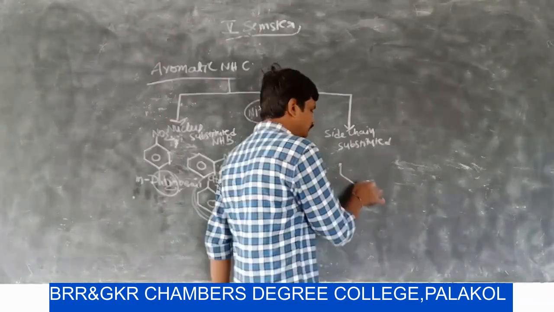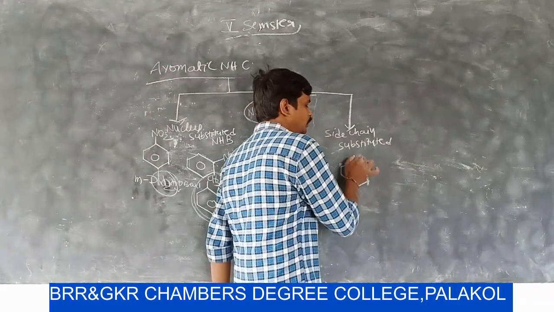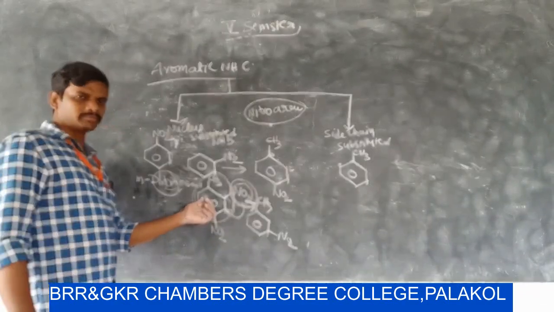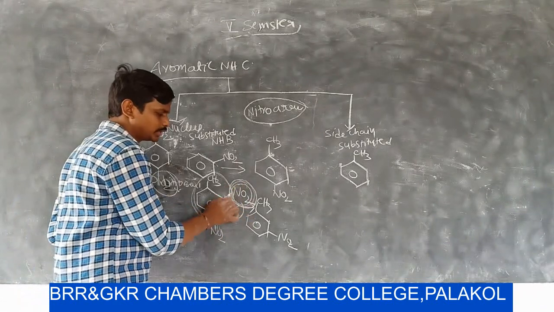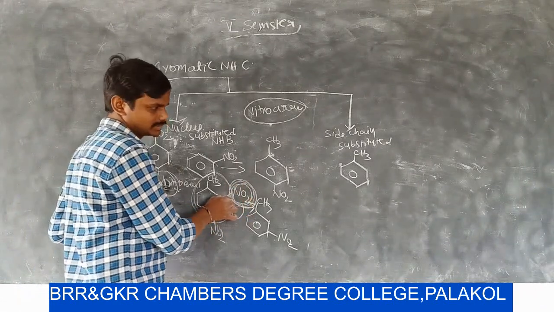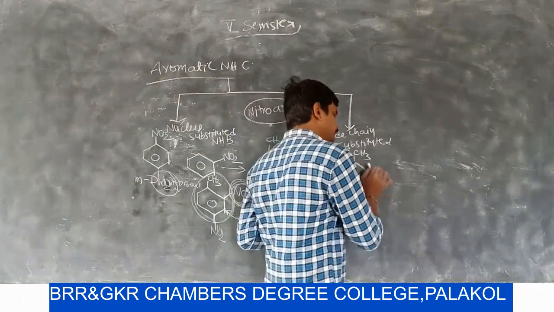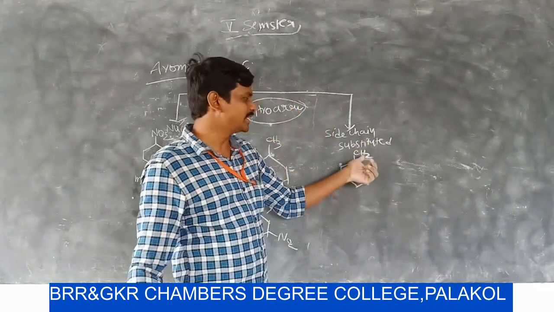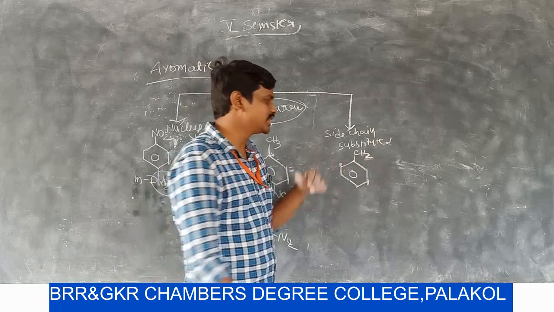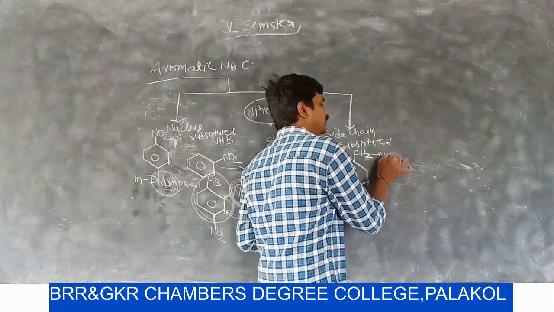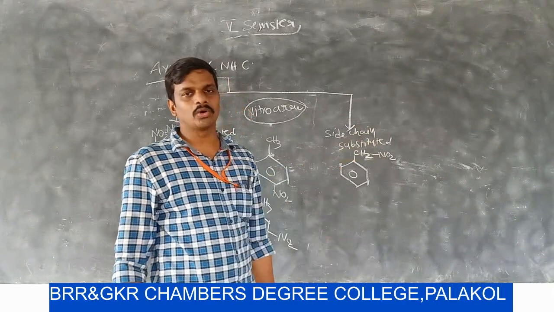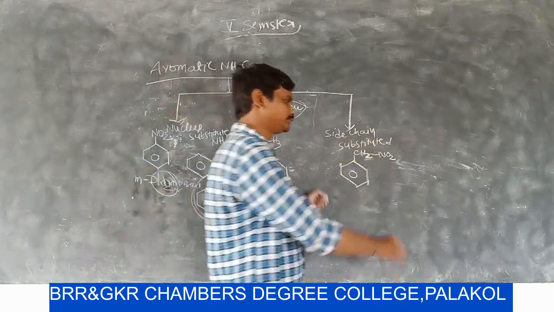Now, the second type of aromatic nitrohydrocarbons is side chain substituted aromatic nitrohydrocarbons. For example, we take toluene. Earlier, the nitro group was introduced in the nucleus. But here the NO2 group is introduced by replacing a hydrogen in the CH3. Then it is an example of a side chain substituted aromatic nitrohydrocarbon.